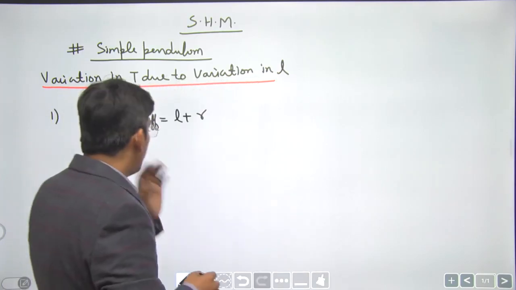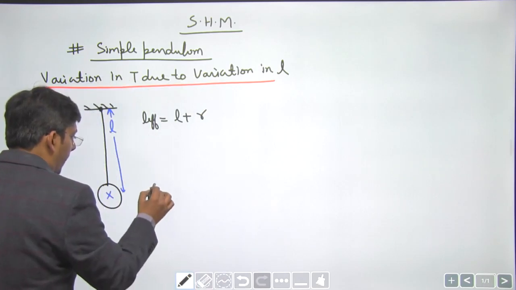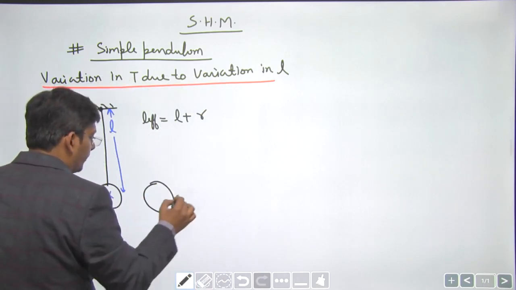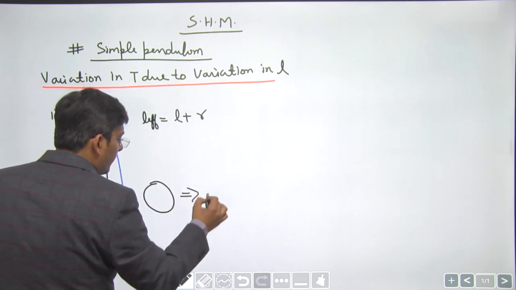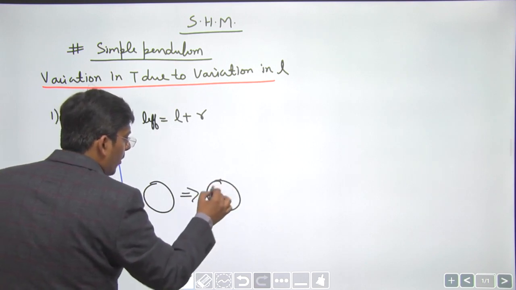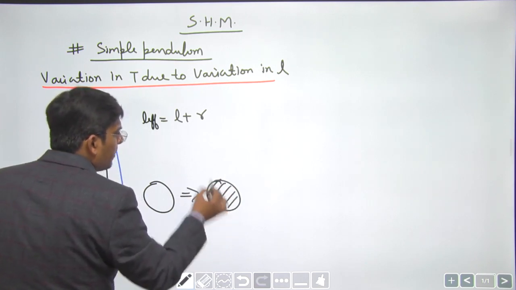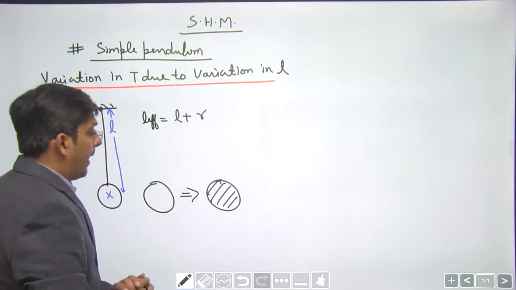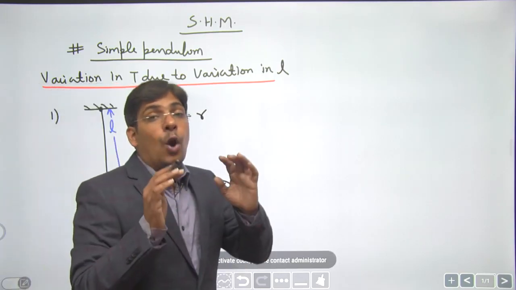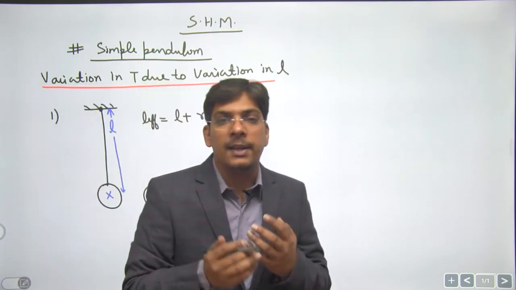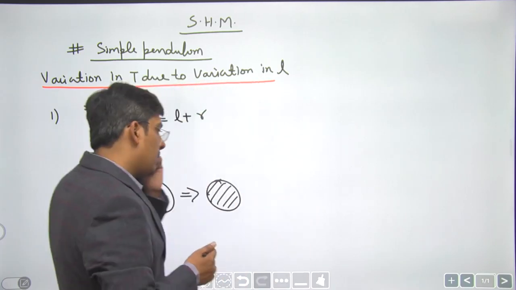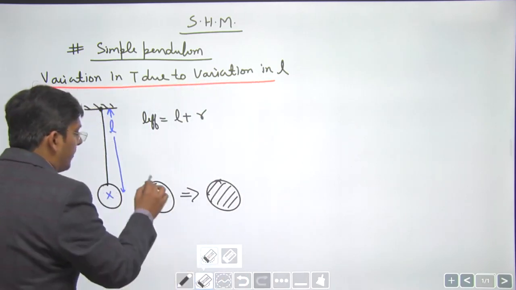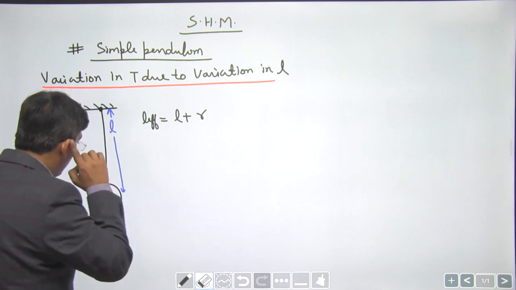A few important things: if the hollow bob is replaced by a solid bob of the same radius, time period is not going to change, as long as this bob is not so heavy that it stretches the wire. Let us have another example now.